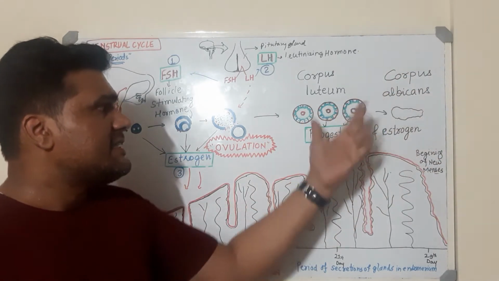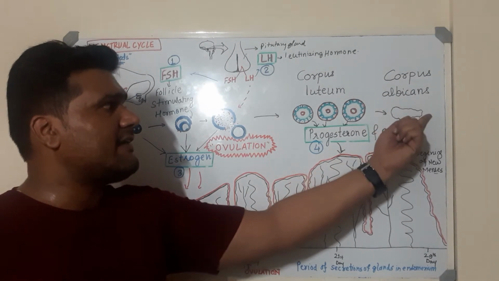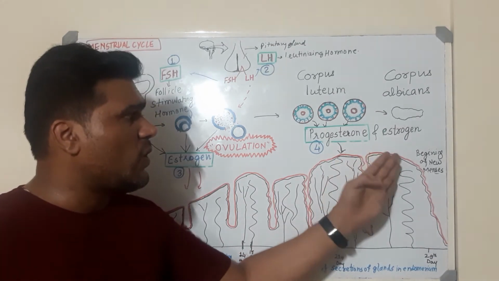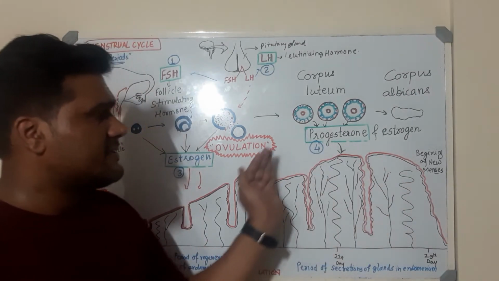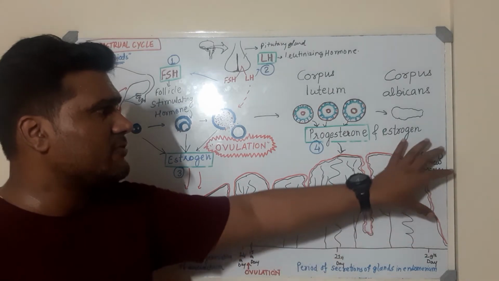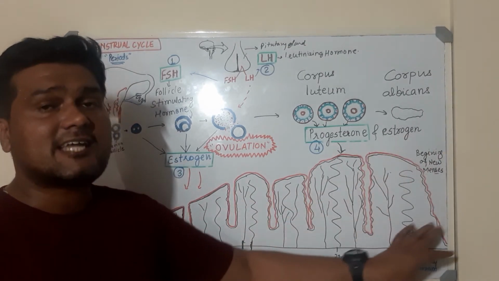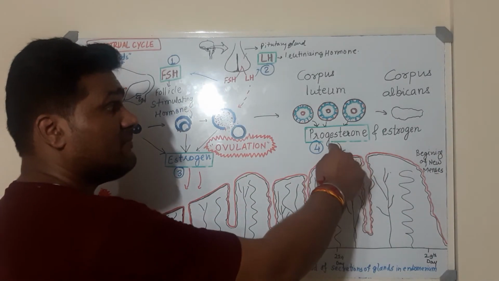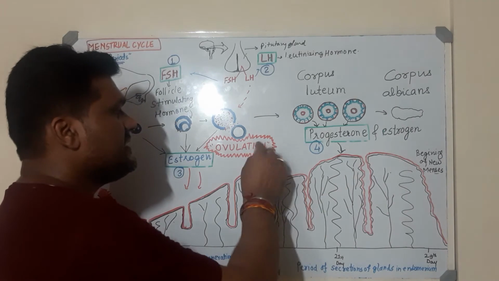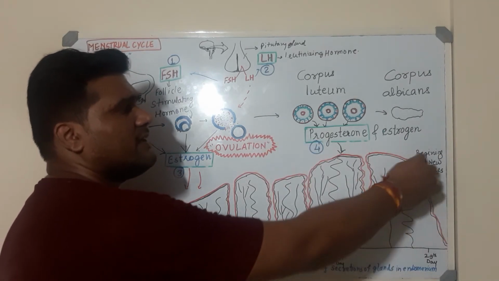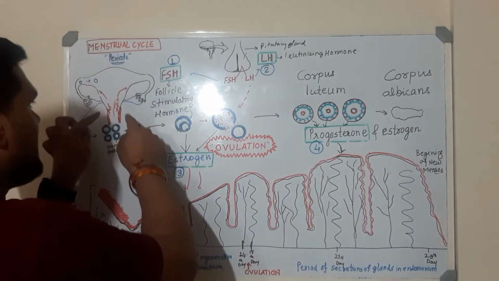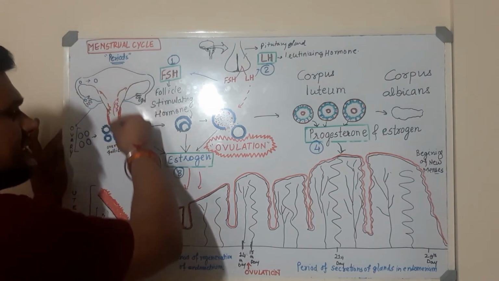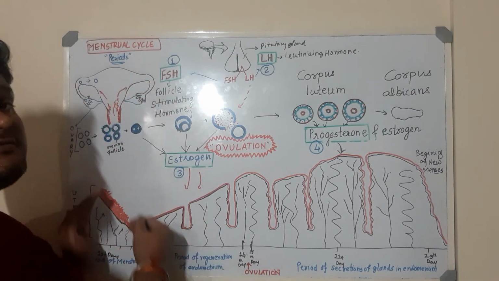And now what happens? As soon as this corpus albicans forms, the secretion of progesterone and estrogen stops, and therefore the wall of the uterus starts degrading, and now this is the phase where the menses start. So through this particular process, with the decline of progesterone and estrogen, the ovum would be released along with the different parts of the uterus. So uterus का ये portion जो भी कुछ lining रहती है, वो plus ovum is released for continuous 5 days along with the bleeding.